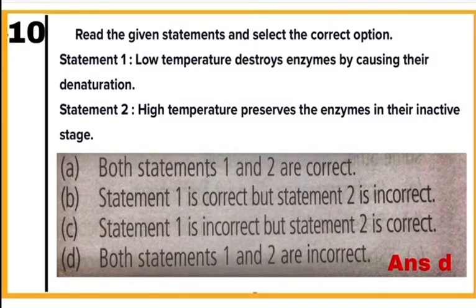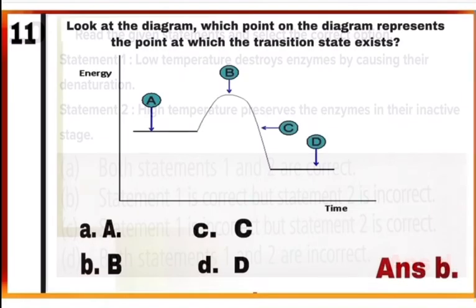Now, see the statement number 2. High temperature preserves the enzyme in their inactive state. This is also incorrect. Rather, high temperature destroys enzyme by causing their denaturation. So here both statements are incorrect. So mark D as a correct answer.